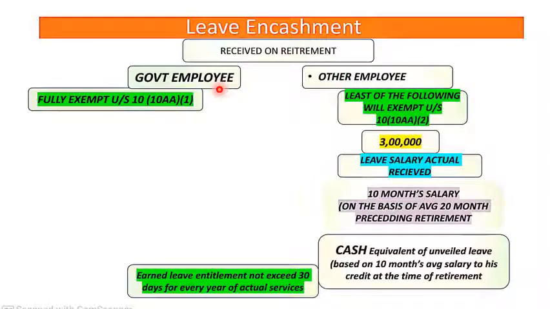If the government employee, it is fully exempted, but for other employees, the least of the following. The maximum or standard amount is 3 lakhs, or the actual receipt, or the 10 months' average salary on the basis of the average of 10 months preceding retirement. So here cash equivalent to unavailed leave is based on the 10 month average salary to his credit at the time of retirement. इनमें से जो least होगा वो क्या होगा? Exempted.